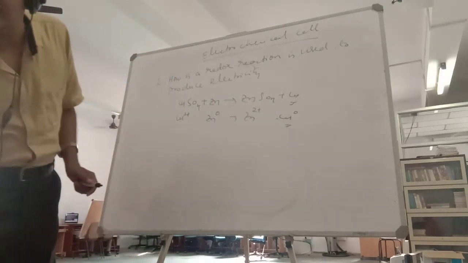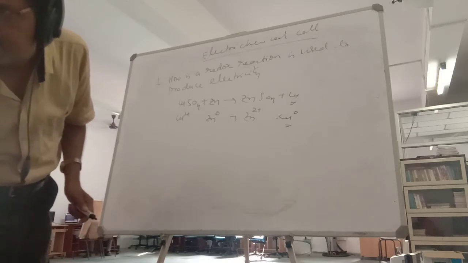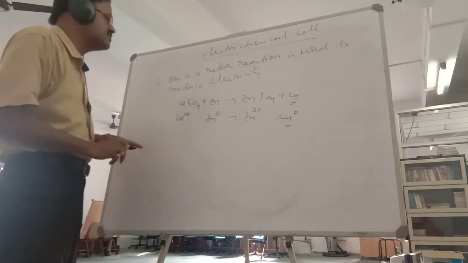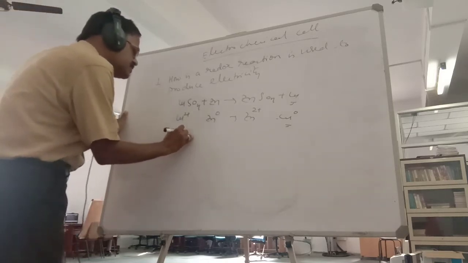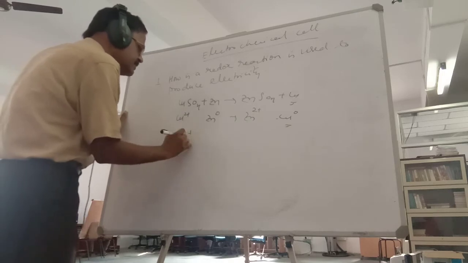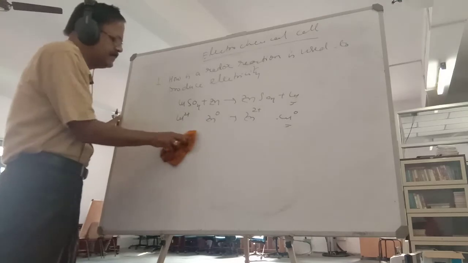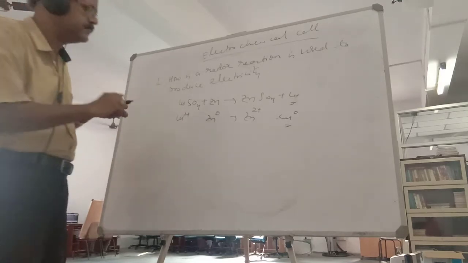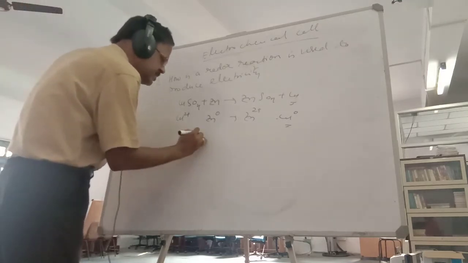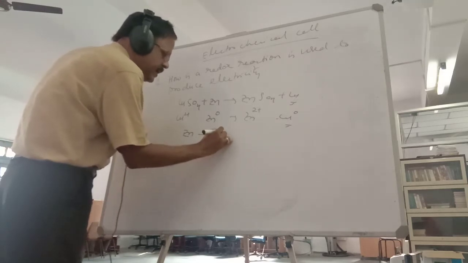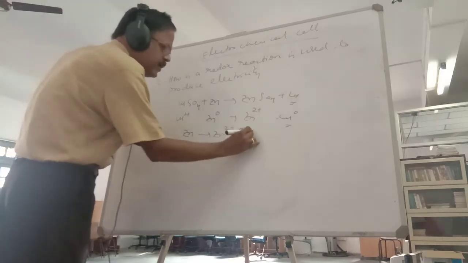So what are the reactions taking place here? Start with Zn: Zn is changing into Zn2+ and it is giving out 2 electrons.